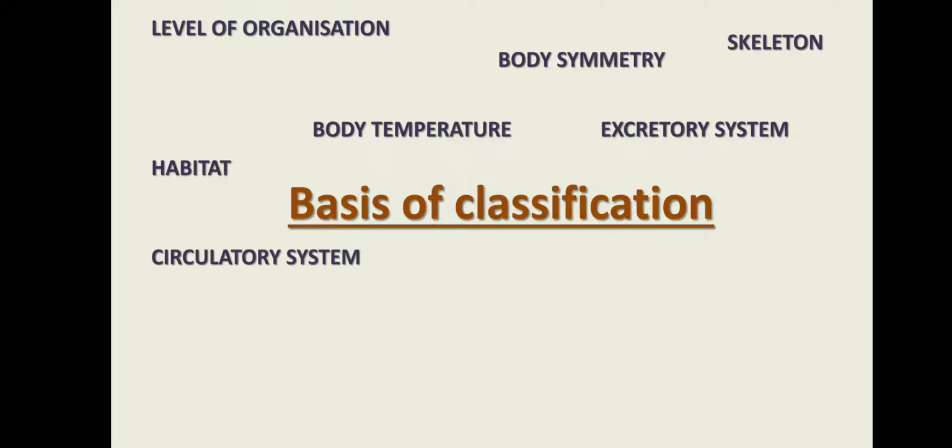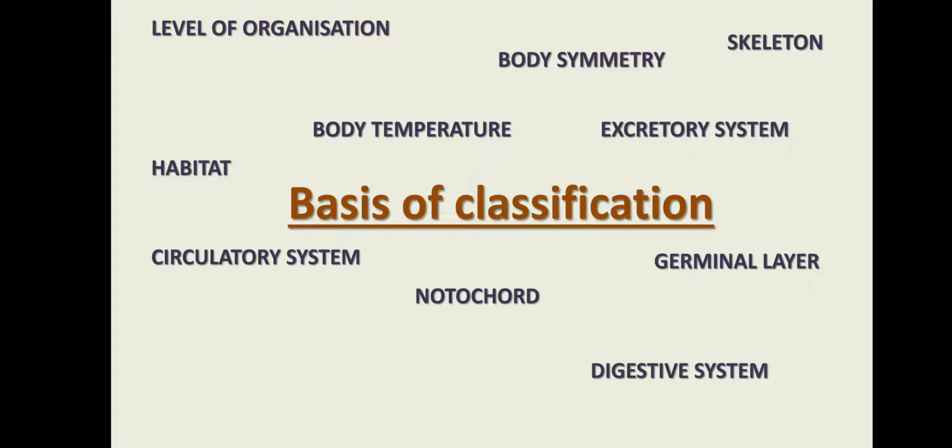Circulatory system: open circulatory system and closed circulatory system. Notochord: it is present or not. Germinal layer or germ layer: there are 3 types of germ layers: ectoderm, endoderm, and mesoderm. Based on the presence of these layers, we classify the living organism. Digestive system: which type of digestive system, complete or incomplete. Body plans: there are 3 types of body plans, and based on the body plans we can classify the living organism. And nature of coelom: coelom means body cavity, it is present or not.